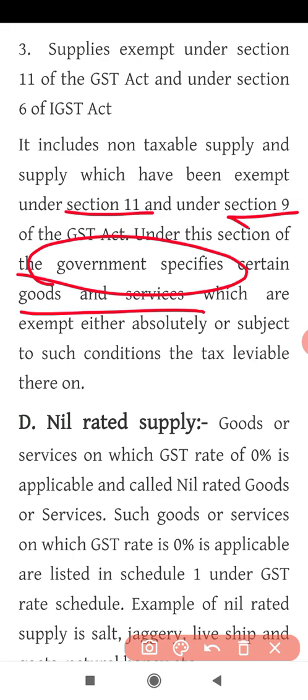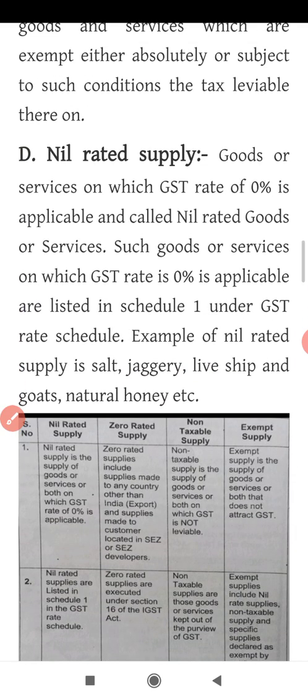Okay, so certain goods and services have been mentioned by the government or by the GST Council, stating that on these goods and services there should be no tax charged. So this is called exempt supply. Next one we study here is nil rated supply.